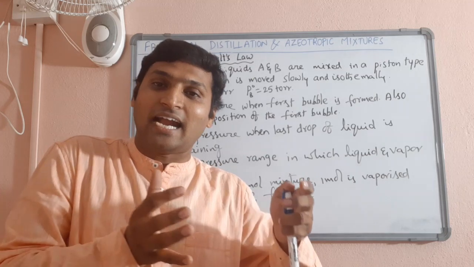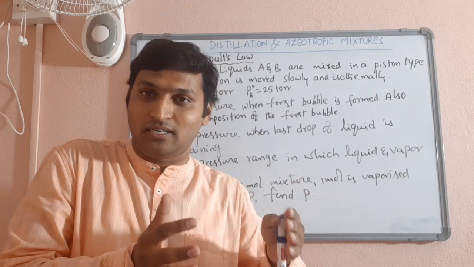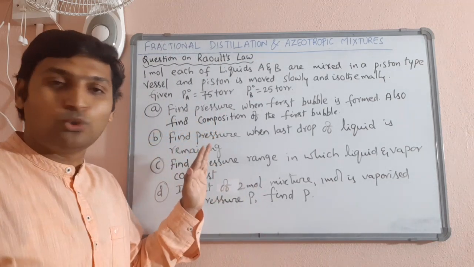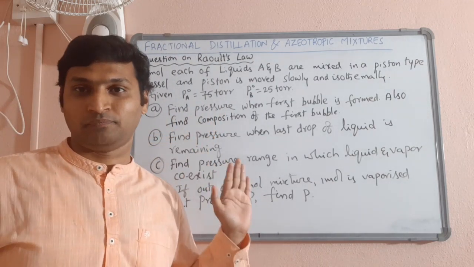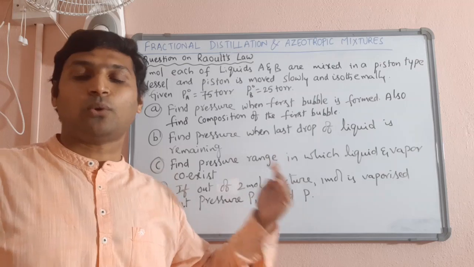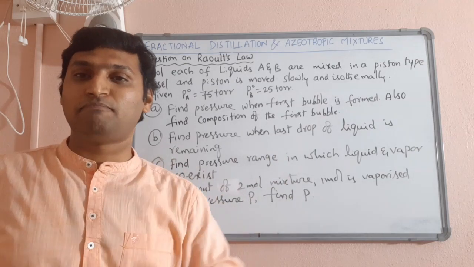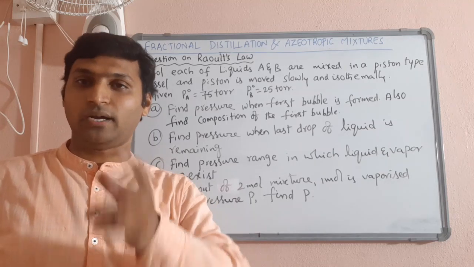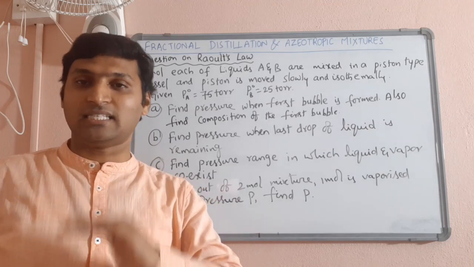And understanding of fractional distillation can be made better through a conclusion made at the end of this question. At the same time, this question helps you develop a bit of perspective towards Raoult's law, and also on liquid solutions and their separation.